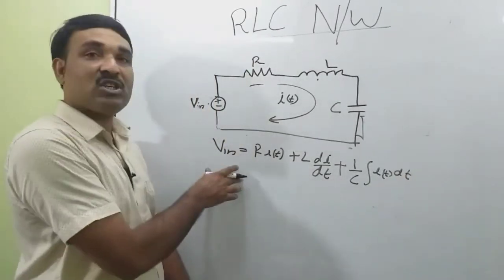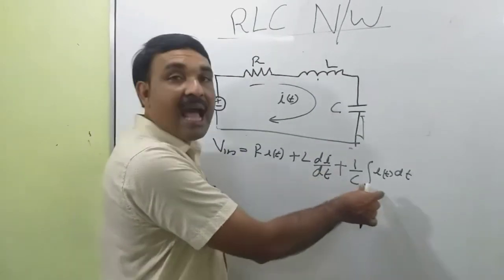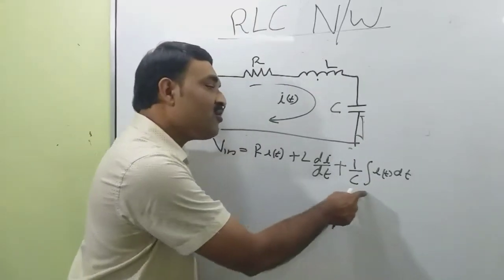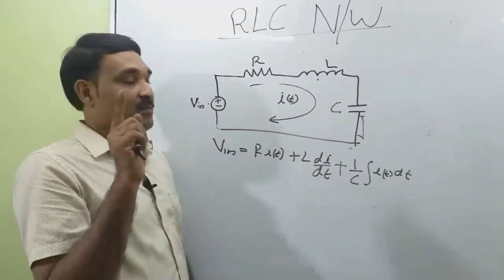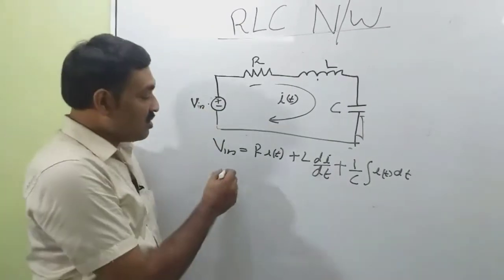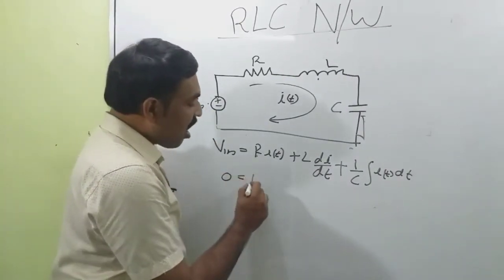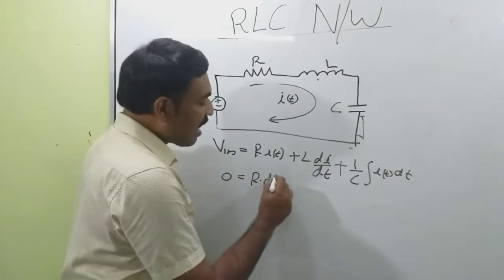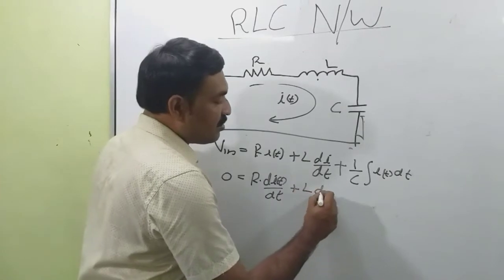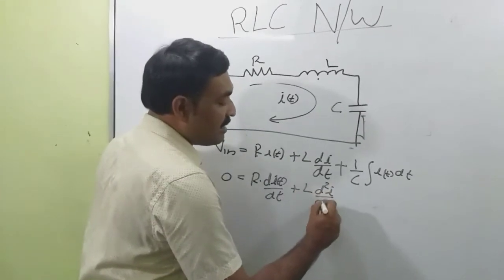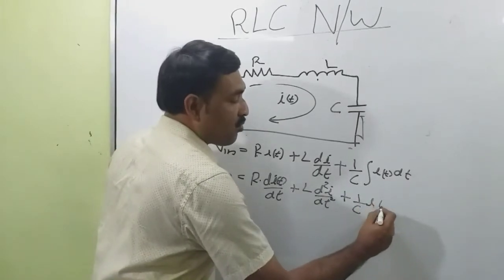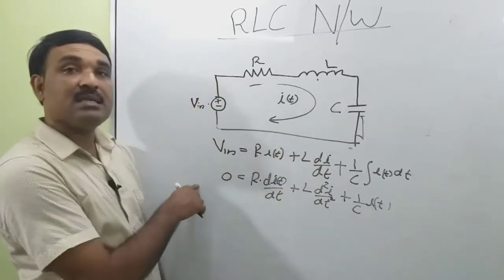This expression consists of a differentiation term and an integration term. To eliminate the integration term, we have to differentiate this expression once. V input is a DC source, so its derivative is 0. So 0 is equal to R into di/dt plus L into d squared i/dt squared plus 1/C i(t).